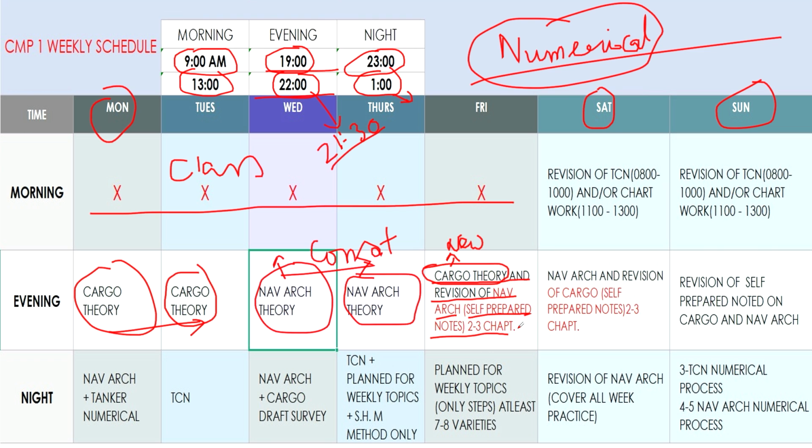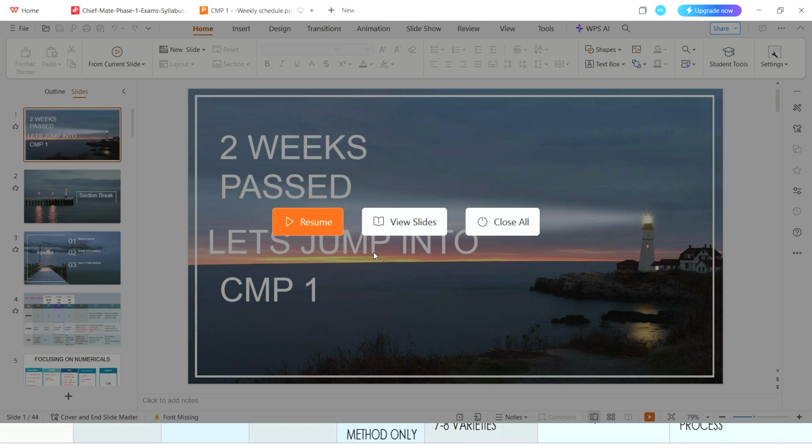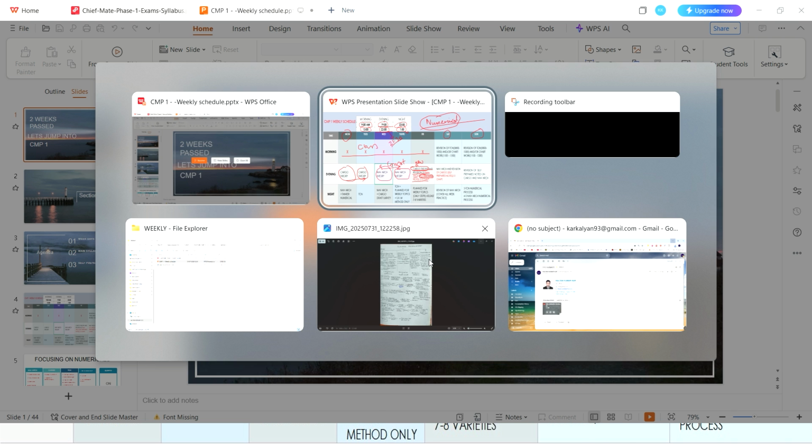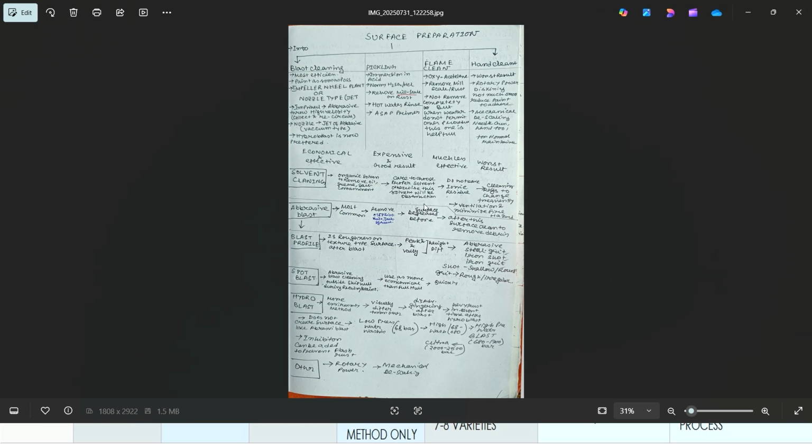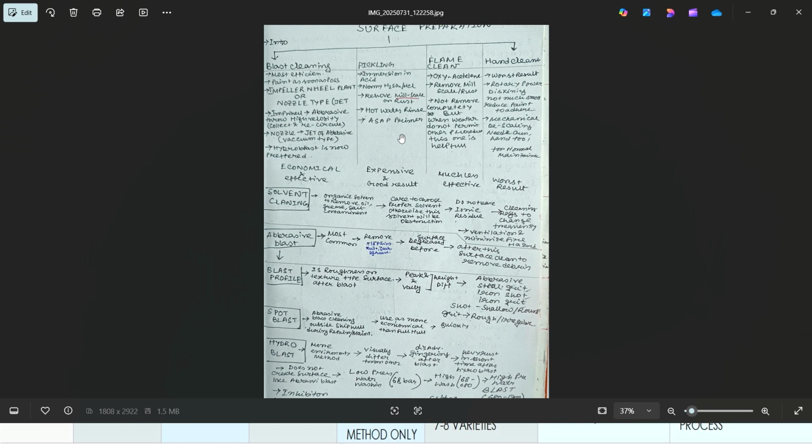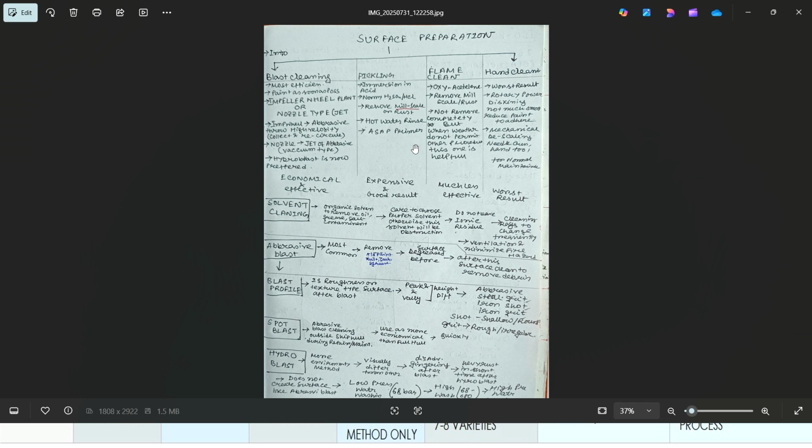Naval architecture, here I am going to tell you one thing: self-prepared notes. Self-prepared means I will show you something like this. You must practice writing. Otherwise, if you read only from books, you cannot cope with your remembering power.